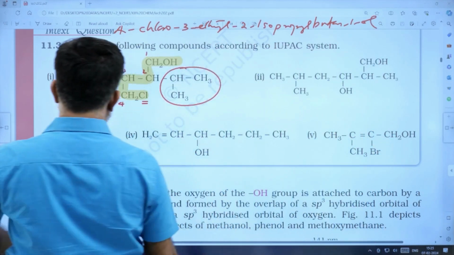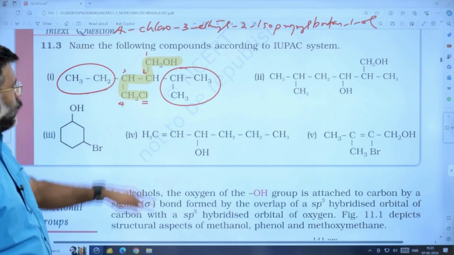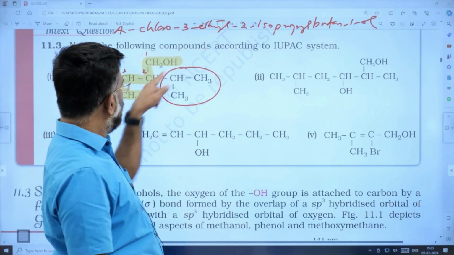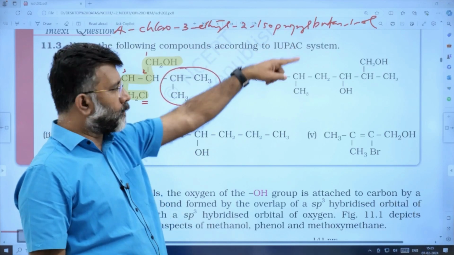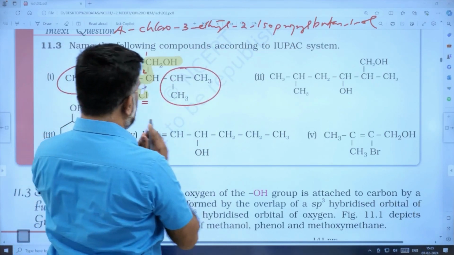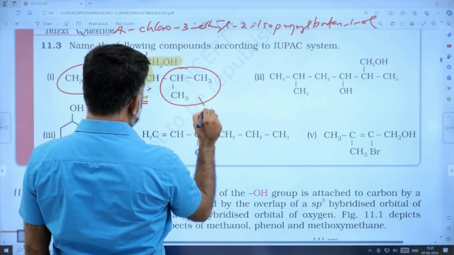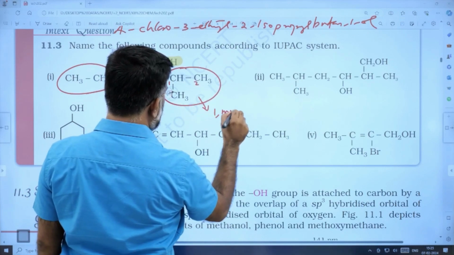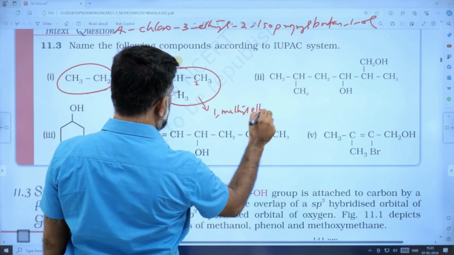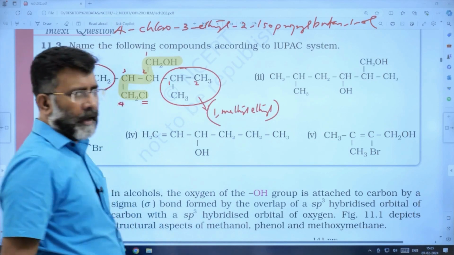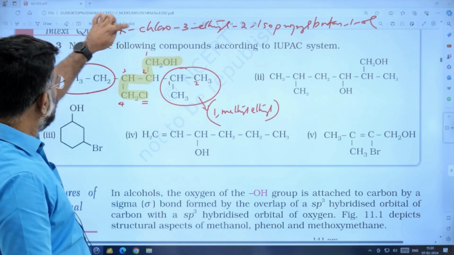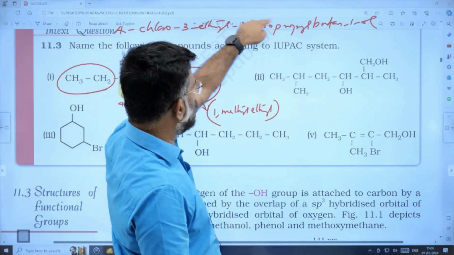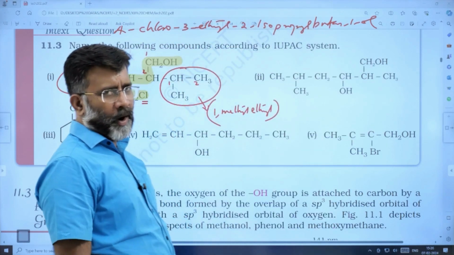I repeat, 4-chloro, 3-ethyl, 2-isopropyl, or you can use the systematic name of this unit instead of isopropyl. We will call it 1-methylethyl, which is the same as isopropyl. So it may be 4-chloro-3-ethyl-2-(1-methylethyl), or simply isopropyl, butan-1-ol, like that.